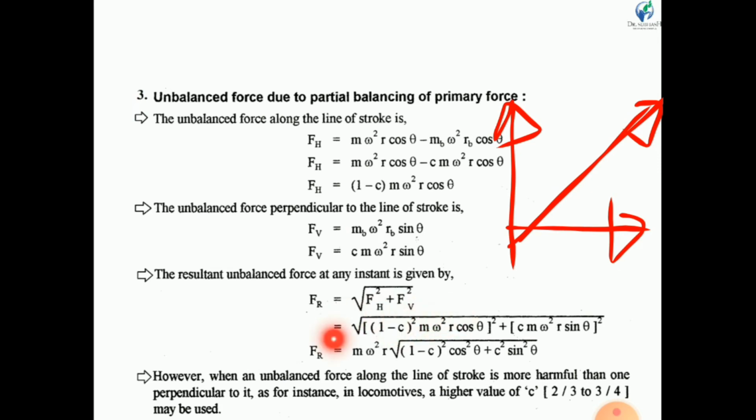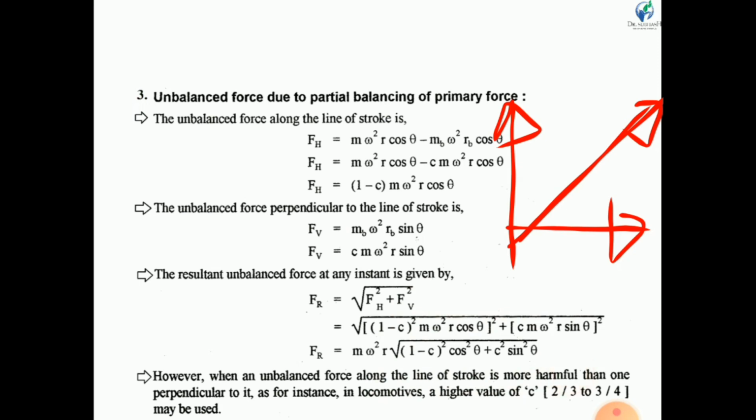So we obtain under root of (1 minus c) bracket square into m omega square r cos theta whole bracket square, plus c m omega square r sin theta whole bracket square. So if we take a common m omega square r, then we get the resultant unbalanced force F_r is equal to m omega square r under root of (1 minus c) bracket square cos square theta plus c square sin square theta.